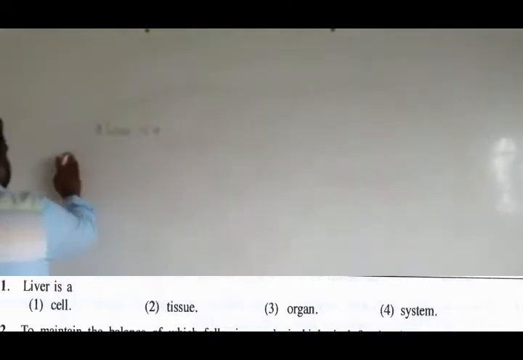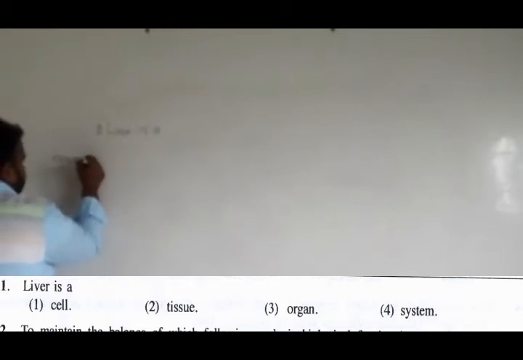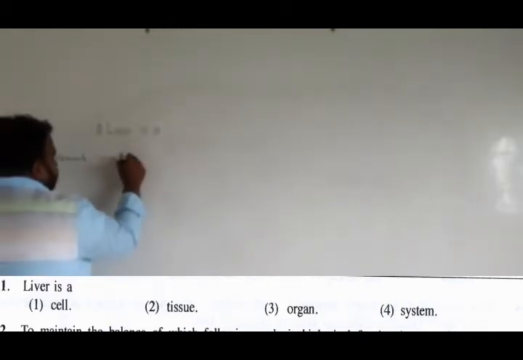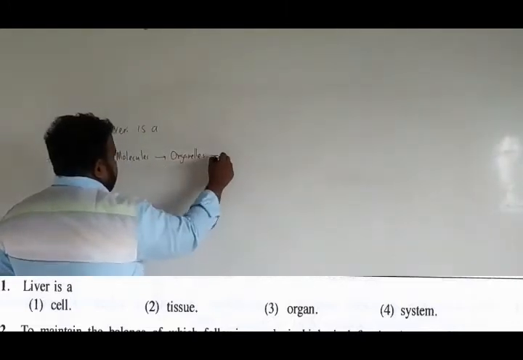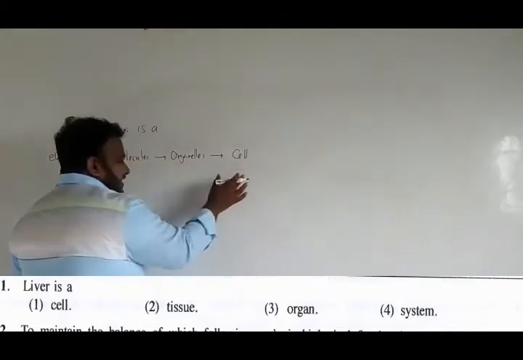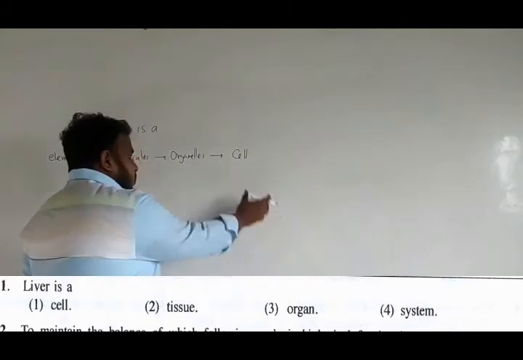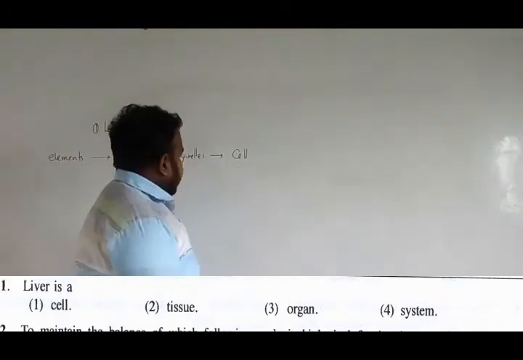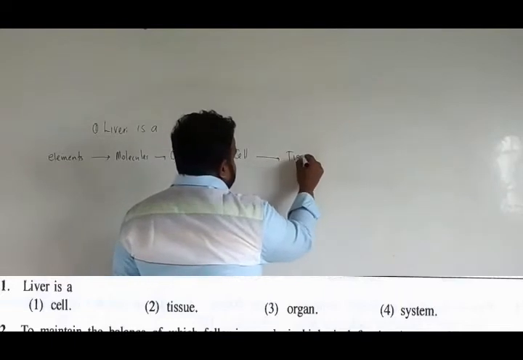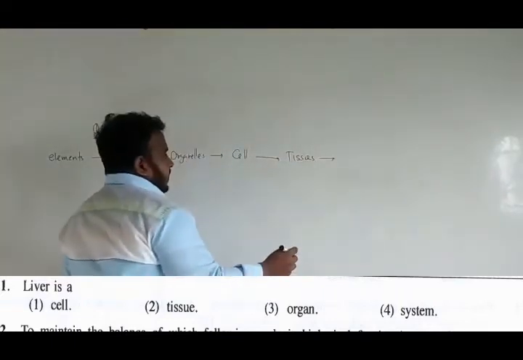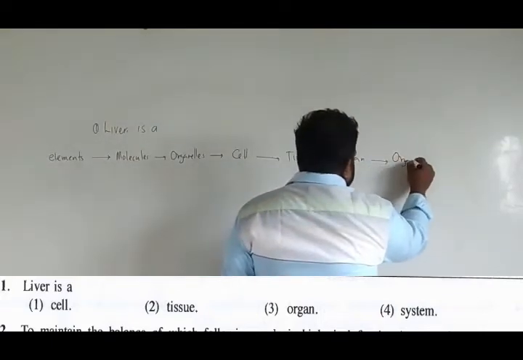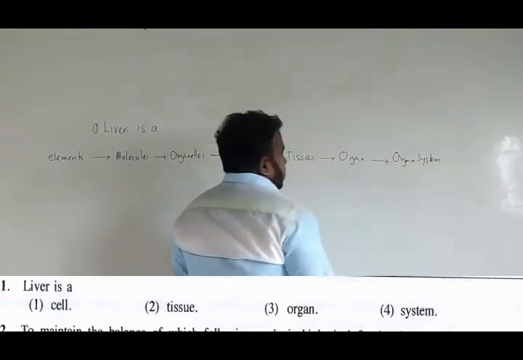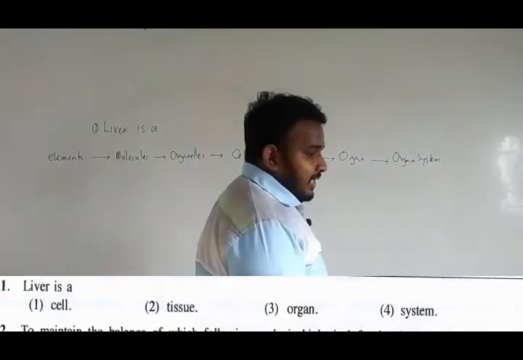The organization starts from elements. When elements come together, they make molecules. When molecules come together, they make organelles. When organelles come together, they make a cell. So the cell is the basic requirement of a living organism. From here life starts. When cells come together, they make tissues. When tissues come together, they make organs, and when organs come together, they make organ systems. When organ systems come together, they make an organism.